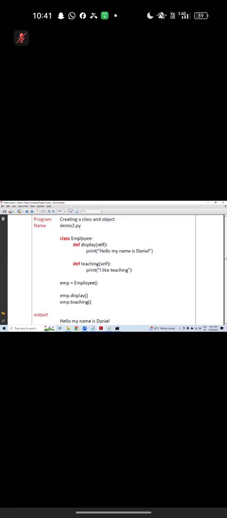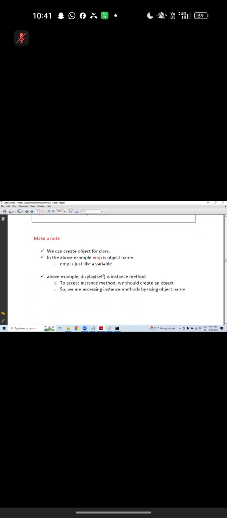Class, method 1, method 2. It doesn't matter how many methods it has. If you create one object, with the same object you can call any number of methods: s.upper, s.lower, s.strip, s.split. These are all methods. With a single object only we called them. Make a note on this.